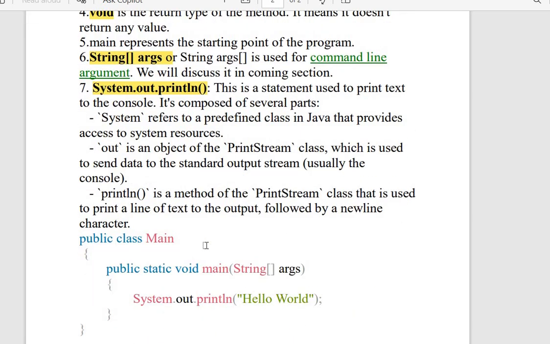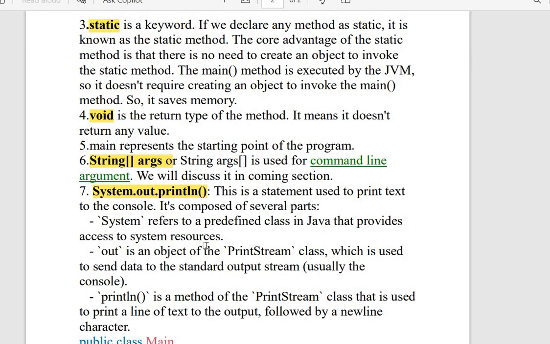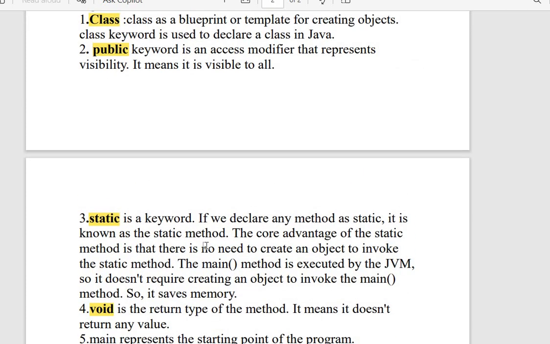I have divided it into separate parts. System is one part, out is one part, println is one part. Here the basic Hello World code has been given. I have shown you a welcome code because it is the Day 1 class. This is how we are going to perform Java basic syntax.